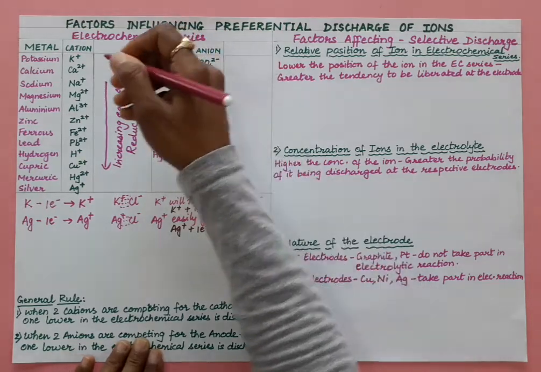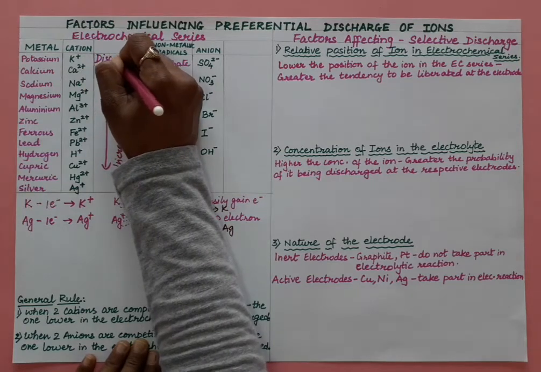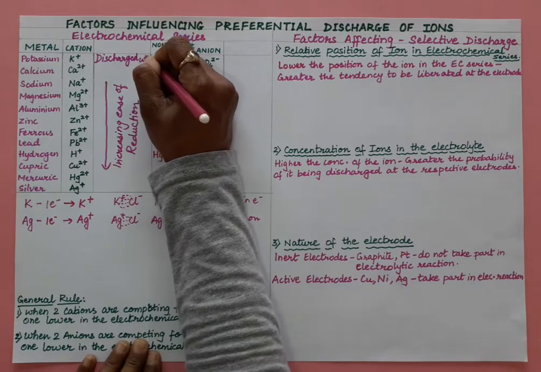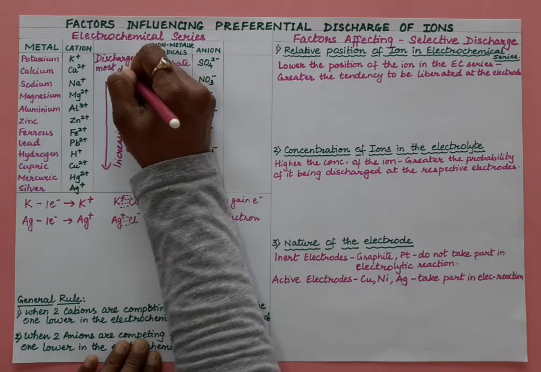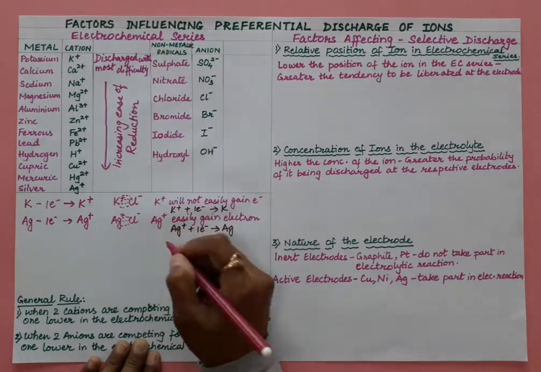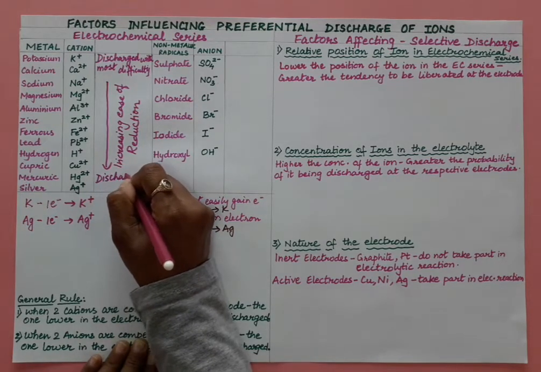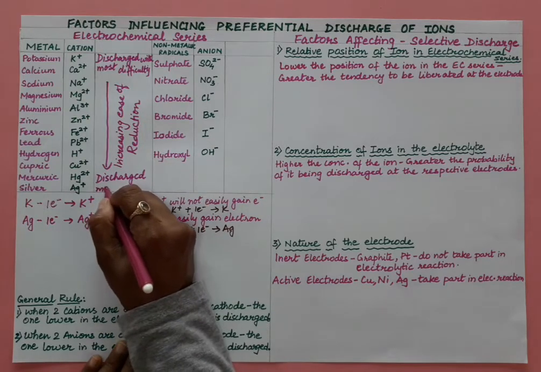The ones which are above will not discharge easily, they discharge with most difficulty. And the cations which are at the bottom will discharge most easily.